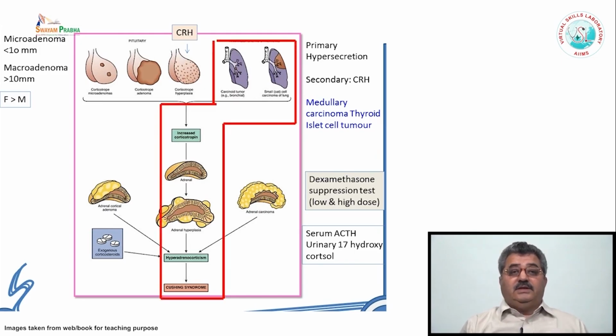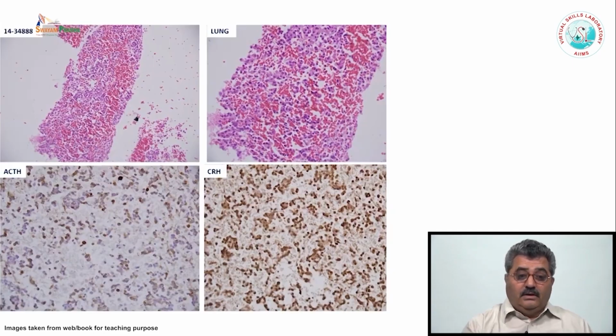In the ACTH independent, whatever doses you give of dexamethasone, whether low dose or the high dose, there is no effect on the cortisol levels, which I already mentioned can be measured in the serum, or their metabolites can be measured in the urine. Now this is the example of the carcinoid tumor in the lung, which was producing ACTH, and this is the immunostaining for ACTH.